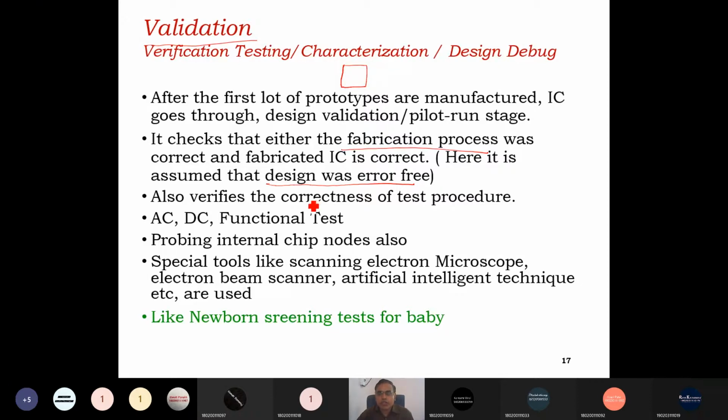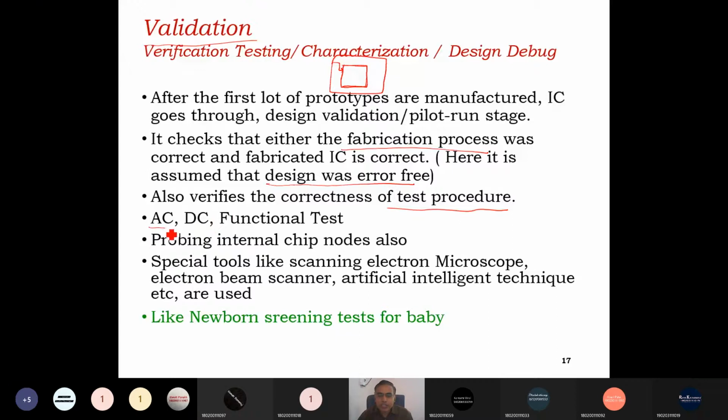It also verifies the correctness of the test process. Whatever product we are putting under test, the test environment should also be correct. If the test environment itself is faulty, then we will also get a faulty output.